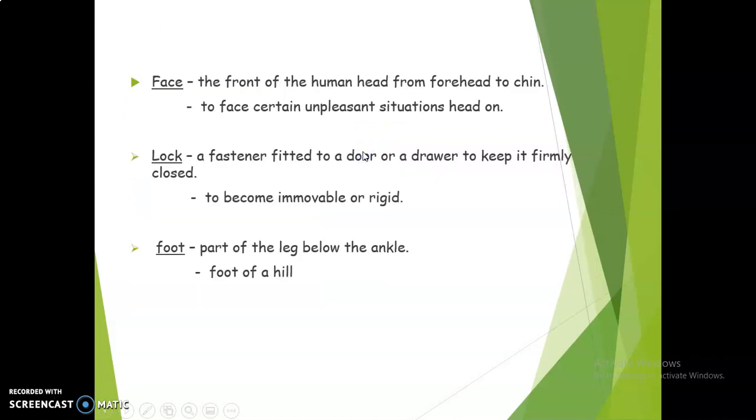Some other examples are face. Face is the front of the human head, and also we